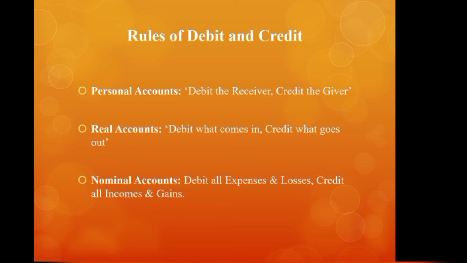So students, based on these rules, we will be able to record all the business transactions in a journal in a scientific manner, in a chronological manner, and then from the journal the transactions will have to be picked up and posted to the ledger where they will be classified. Okay, so students, I hope you have understood what is a journal, what are the different types of accounts, and what are the different rules of debit and credit for each type of account.